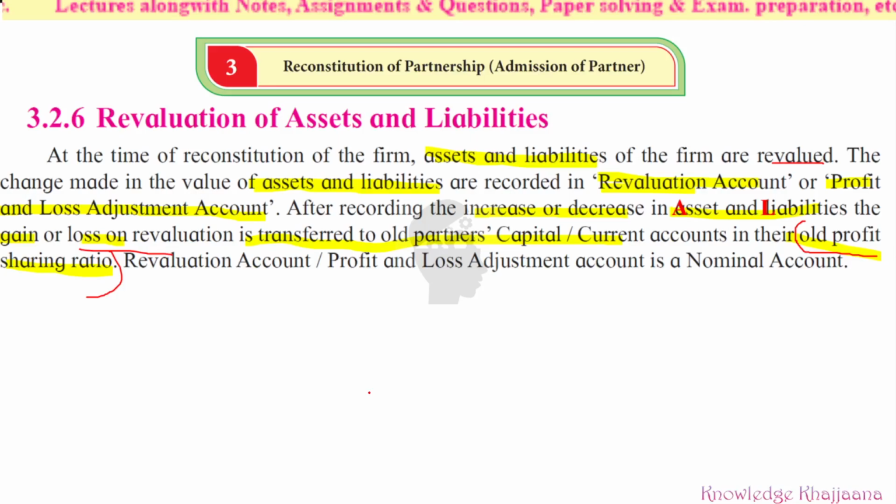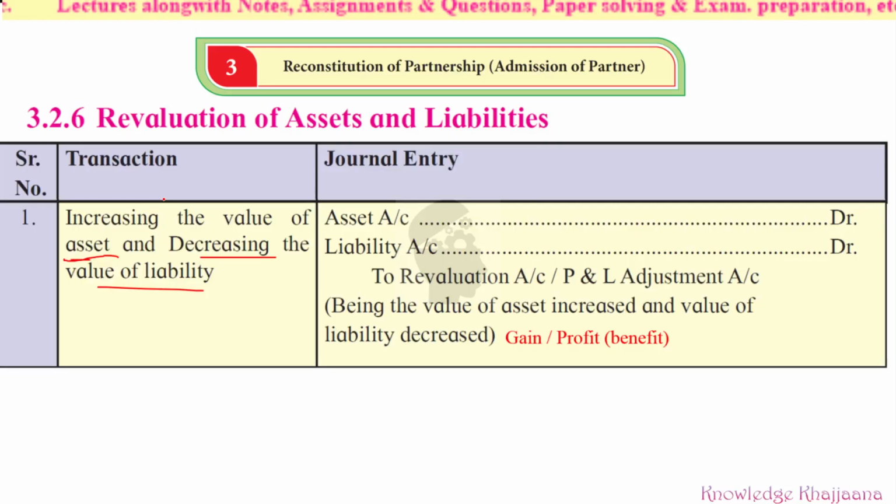What is the example? For example, the book value of the building was rupees 2 lakh. Okay, and currently that locality has become famous. For example, a new highway is passing across that building. Whatever is the building of the partnership firm, a new highway is passing in front of that firm. So what will happen? The value of that building will increase.